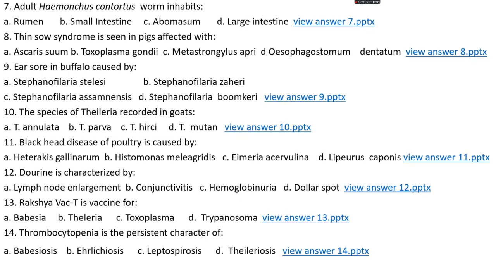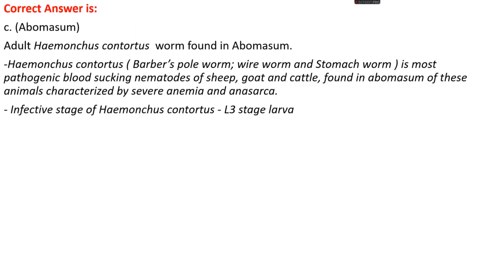Question number 7. The adult Haemonchus contortus worm inhabits: option A, rumen; option B, small intestine; option C, abomasum; option D, large intestine. The right answer is option C, abomasum. The adult Haemonchus contortus worm is mainly found in the abomasum of adult animals.